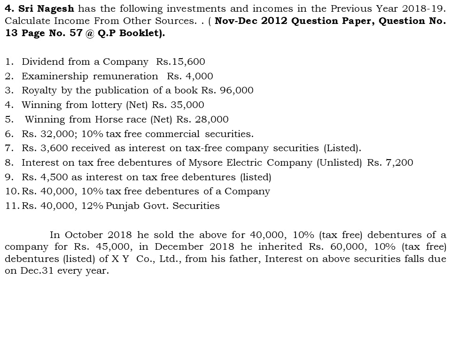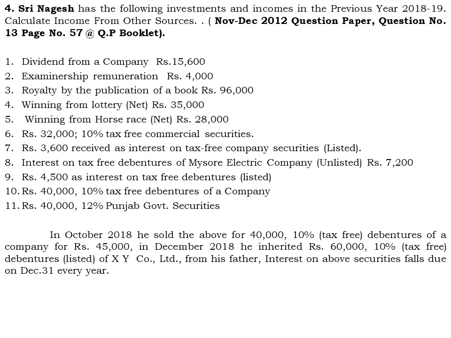debentures of XY Limited. Okay, so here he has sold point number 10 security, that is 40,000 10% tax free debentures of a company, and by selling this he has purchased one more debenture which comes under the listed, that is with the value of 60,000 10% tax free debentures of the listed XY Company Limited. And later on, from his father,